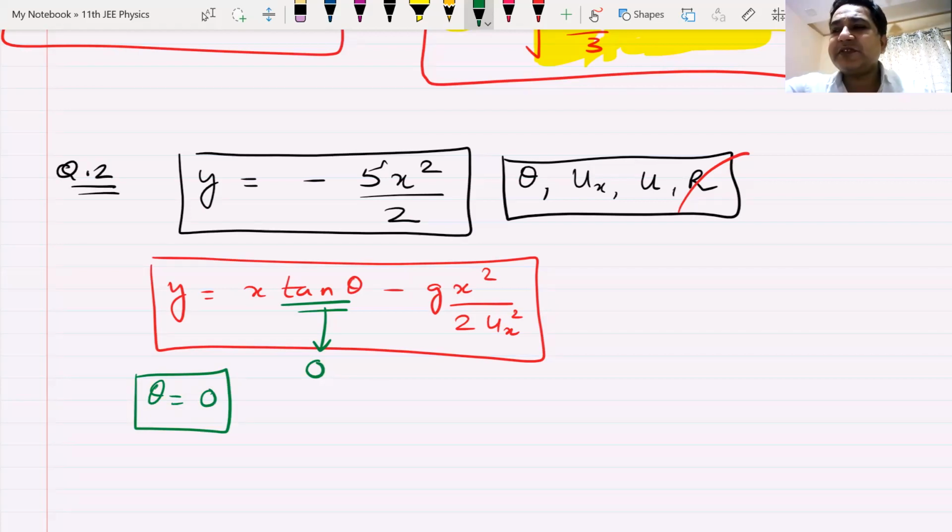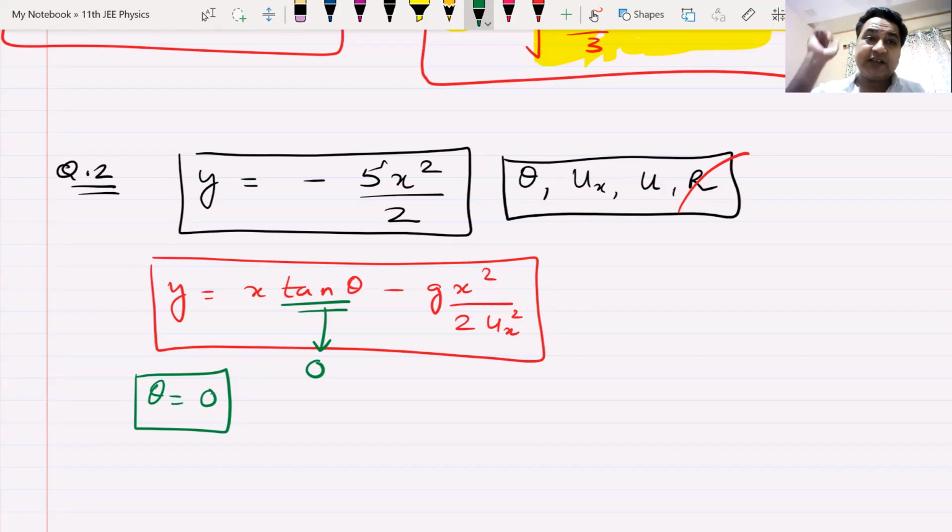It is no longer a projectile. Yes, you are correct. But this is the equation of a projectile because this is the equation of a parabola. Y square is equal to 4x or x square is equal to 4ay is the equation of a parabola. Now, if it is moving along ground, how is it a parabola? No, it is not moving along ground.